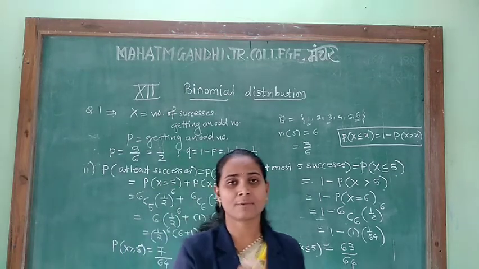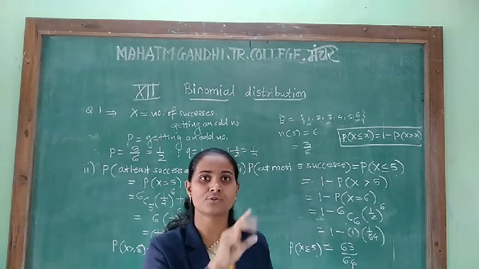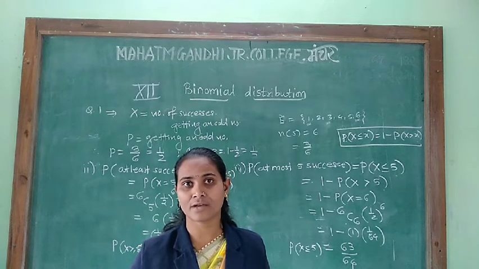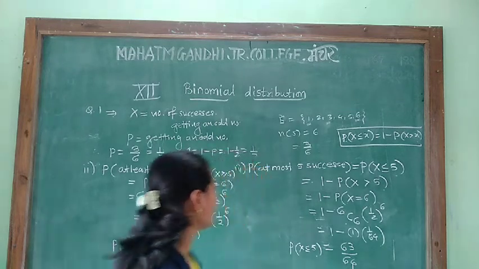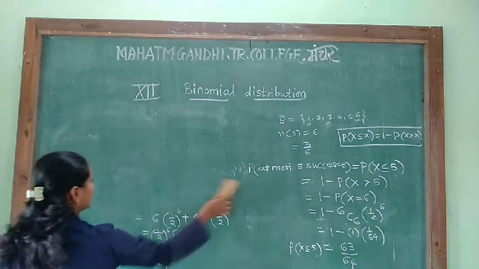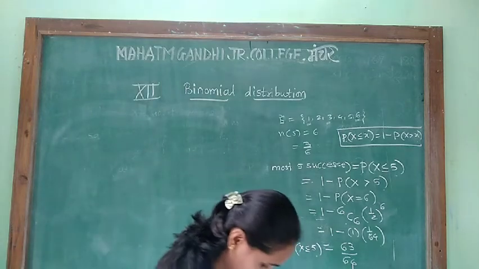That means in this whole experiment, how many times will we get a doublet? We get it 6 times. See, in the first row 1,1, then in the second row 2,2, 3,3, 4,4, 5,5 and 6,6. That means if a pair of dice is thrown, then the doublets are 6, right? Solution for question number 2.